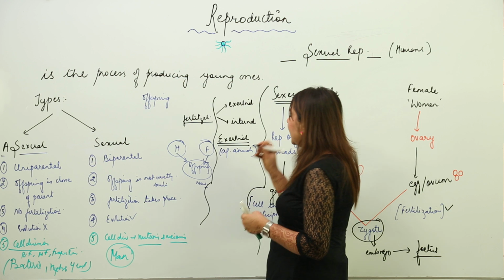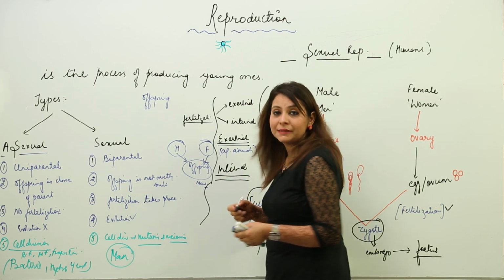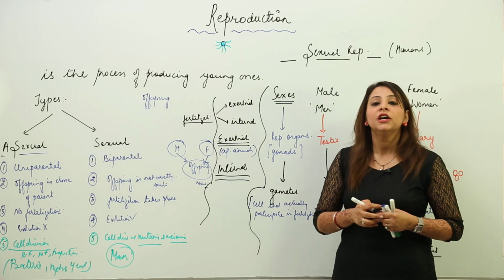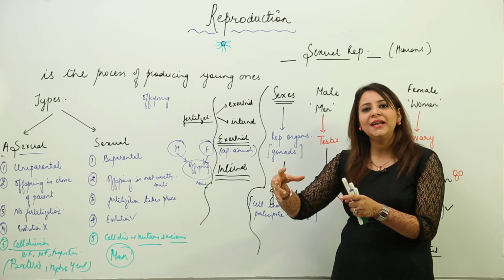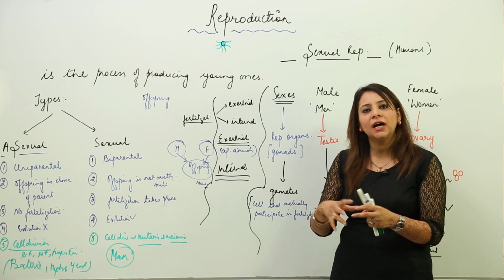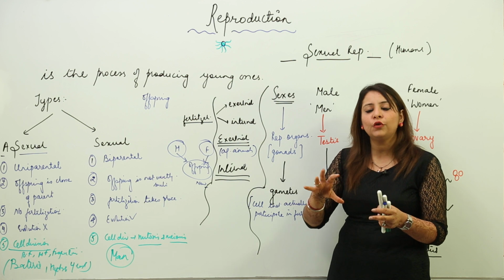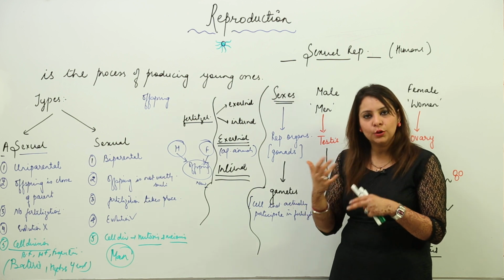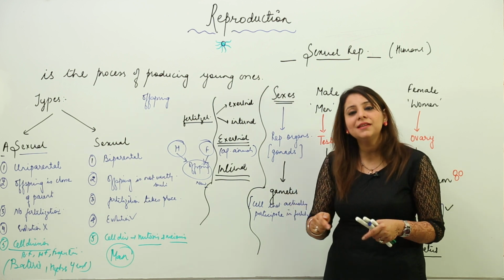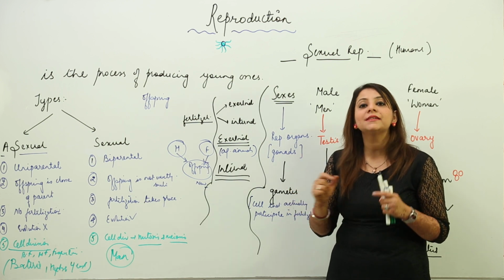But as far as internal fertilization is concerned, as you all know, in humans, in us, internal fertilization occurs. So what happens actually? The male releases sperm into the female's body, and the fertilization occurs in the female's body. The zygote undergoes various developmental stages, still in the parent's body, and when the organism is fully formed, it is delivered out.